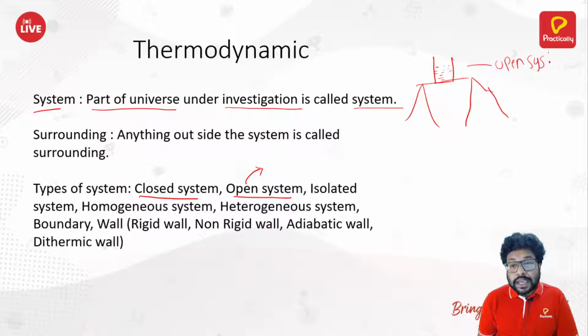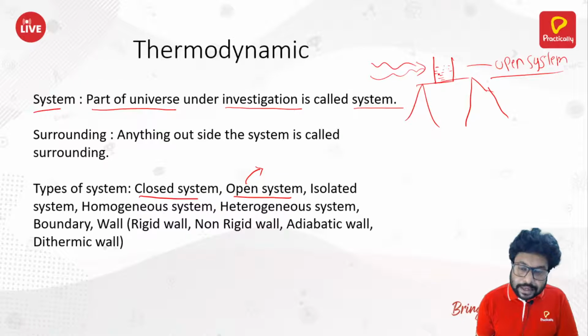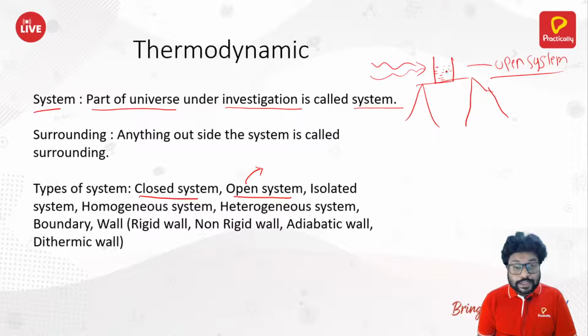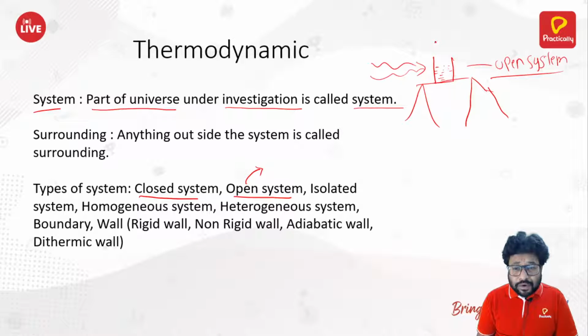Why? Because here there will be exchange of matter as well as energy. Energy, because whatever amount of heat is being radiated or poured on this will make the temperature of this water increase or decrease. Suppose the temperature is increasing, some part of water will start getting converted into vapors, and in the form of vapors it will just escape.